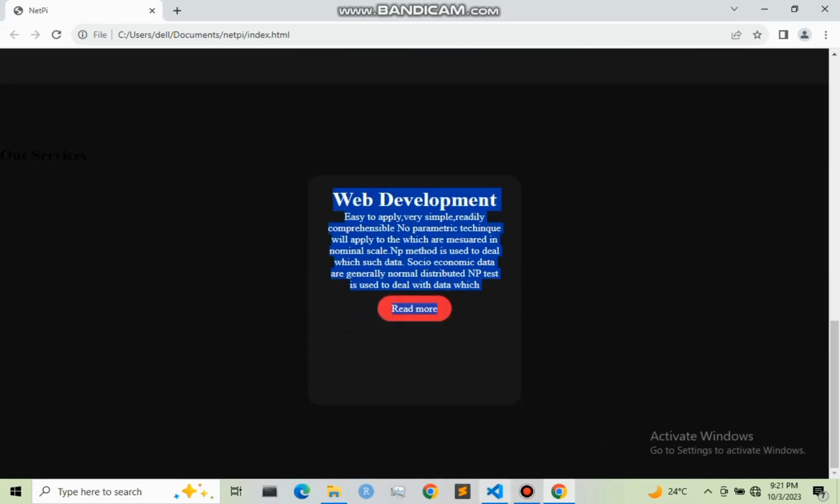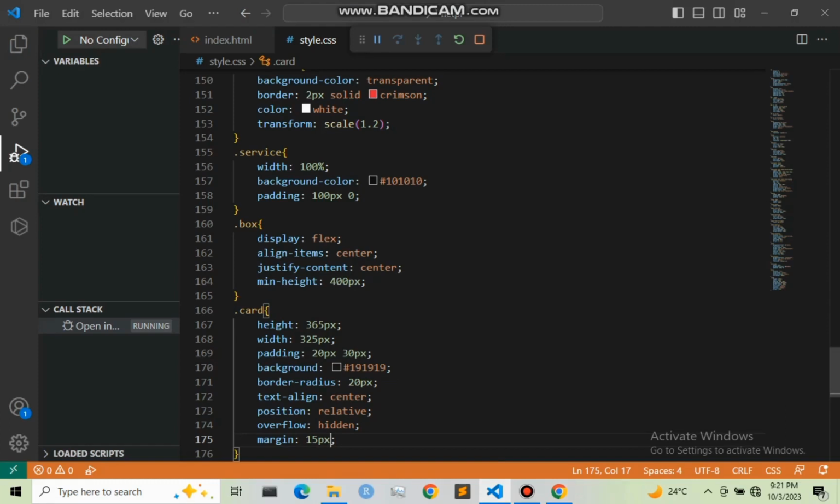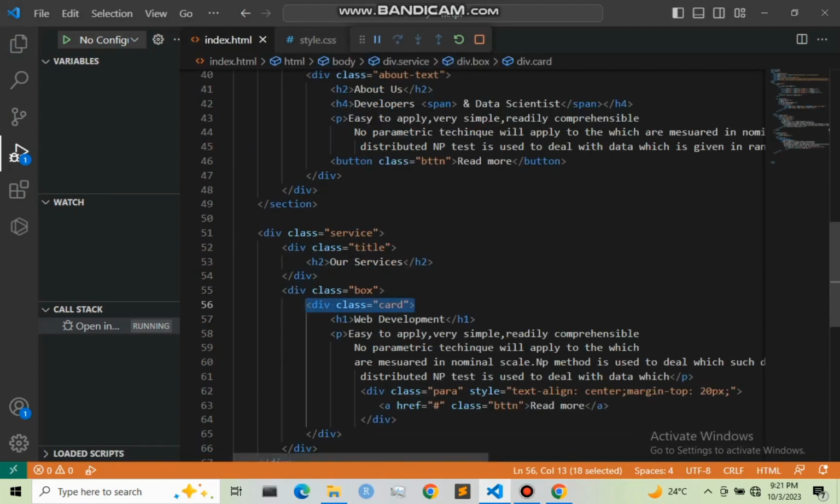So what I'm going to do next, I'm going to copy this card of ours and paste it several times. So in our web page right here, also I'm going to indicate here the icons. But let me just copy paste this, then we'll indicate the icons later.